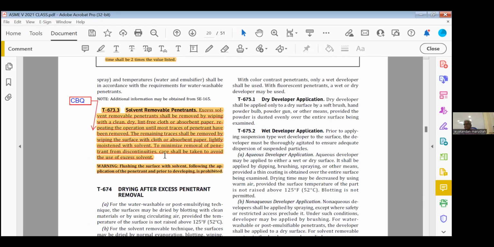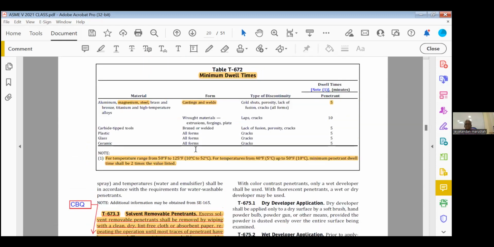This is the table. See, general rule, we have to give minimum. For example, steels, welds, we have to give 5 minutes. But what is the temperature allowed for penetrant? 40 to 125. I will put it like this, 5 to 52 degrees centigrade. But this table is prepared for 10 to 52 degrees centigrade.